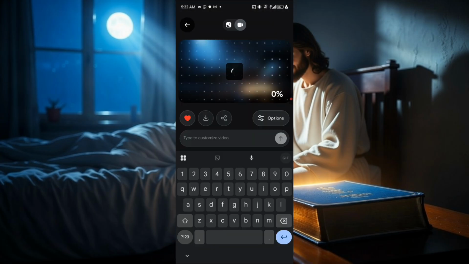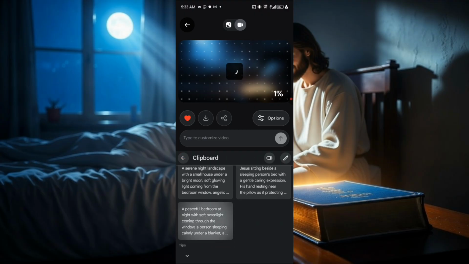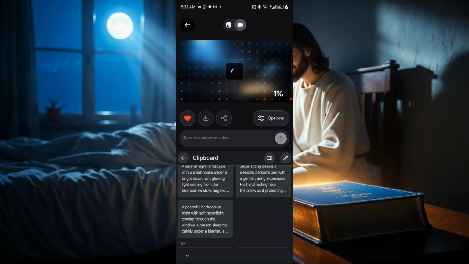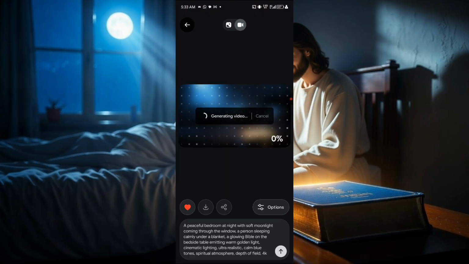Now once you click on animate, come to this place. Then you are going to drop the same prompt you used in creating the image. You are going to drop that exact prompt here. Then you are going to use it to generate the video. So now let's wait for Grok to generate the video for us.